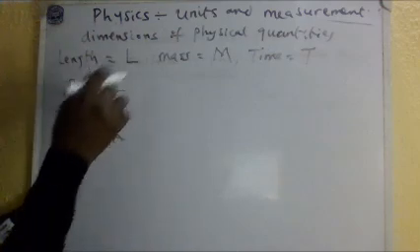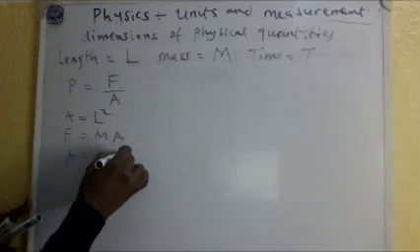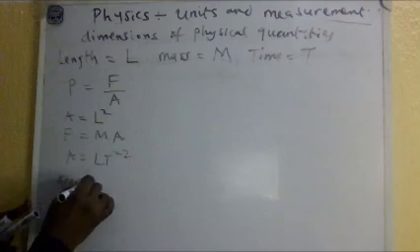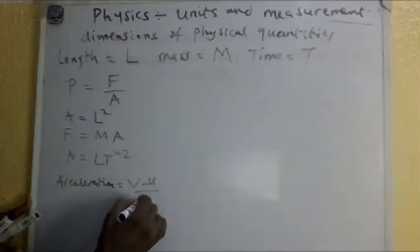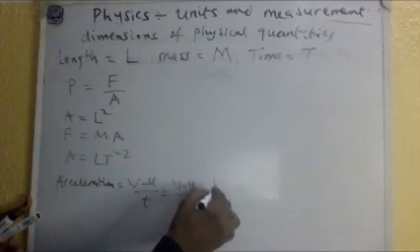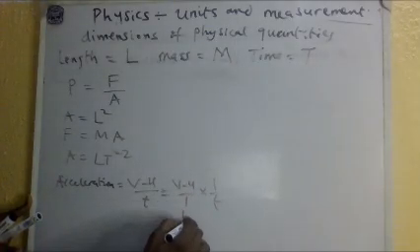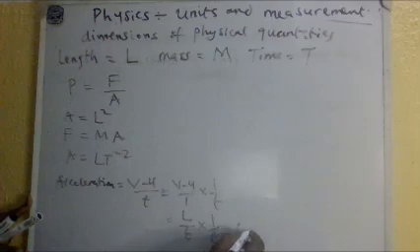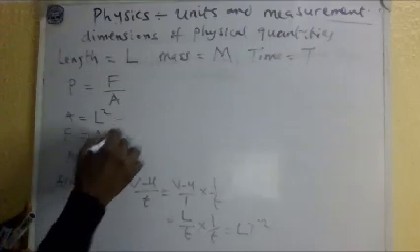For acceleration, we have derived acceleration as what? A is equal to LT raised to the power minus 2. Remember? Okay, let me derive it again so that you don't forget. Acceleration is what? Change in velocity over time. Change in velocity, remember, is L over t times 1 over t. This is simply L t raised to the power minus 2. That's how I have it here. So I have this, I can put it here.